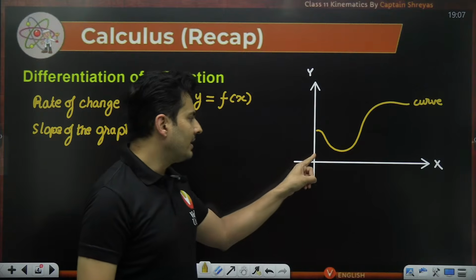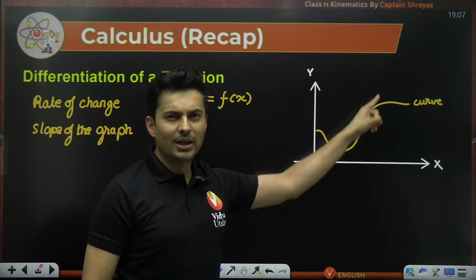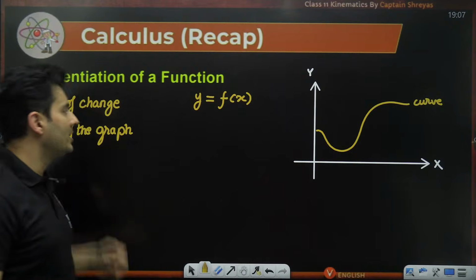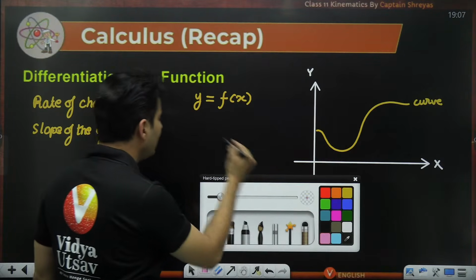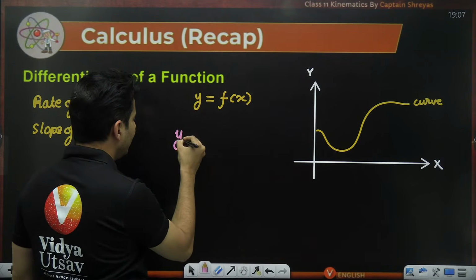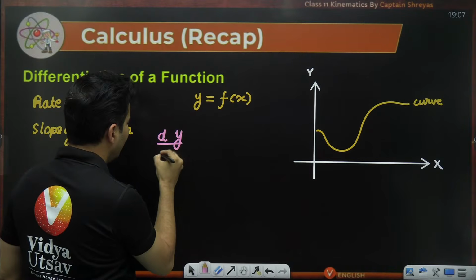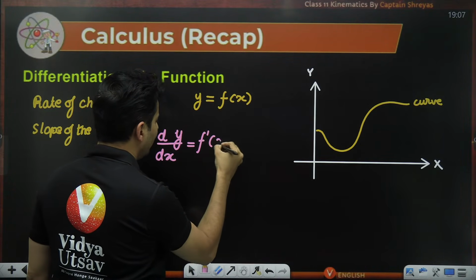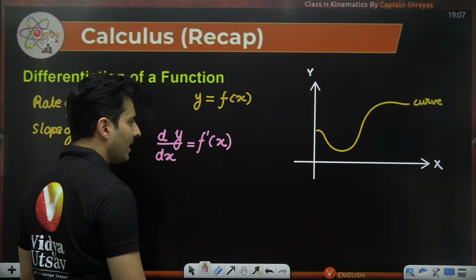You tell me x, I will tell you y. So the slope or the rate of change of that will be nothing but dy by dx, also called f dash of x.